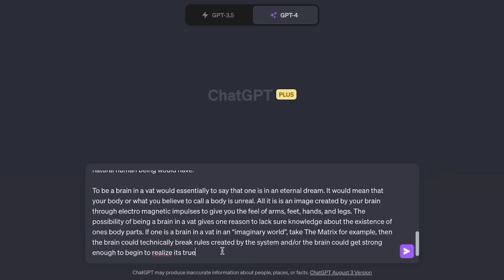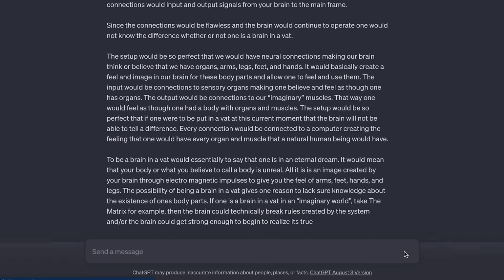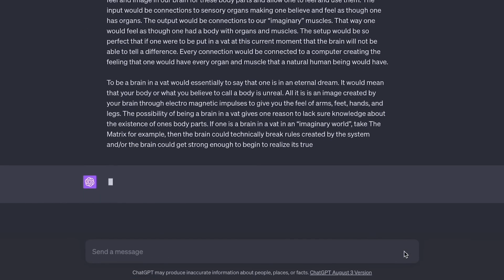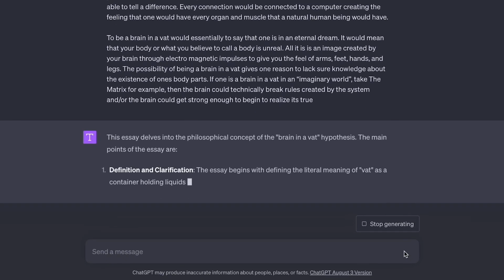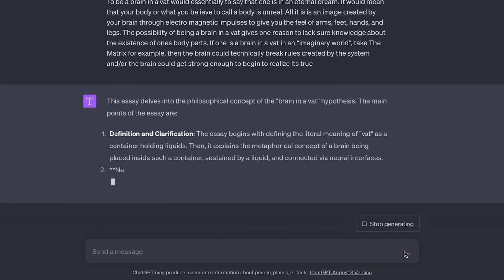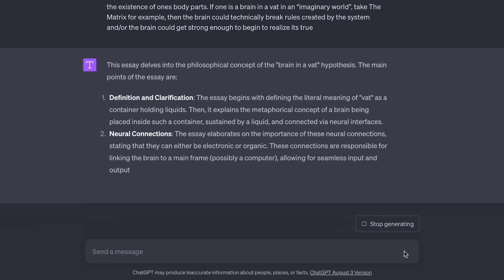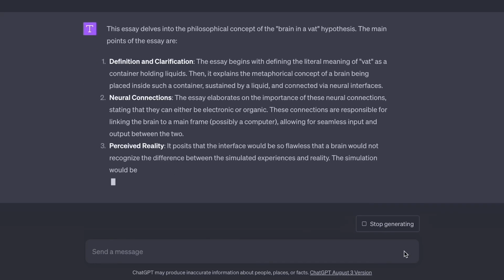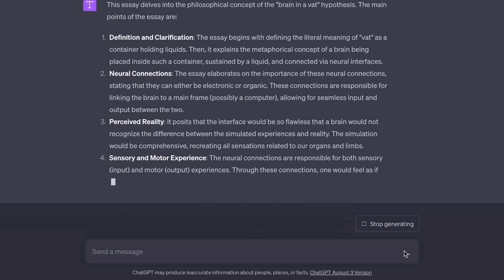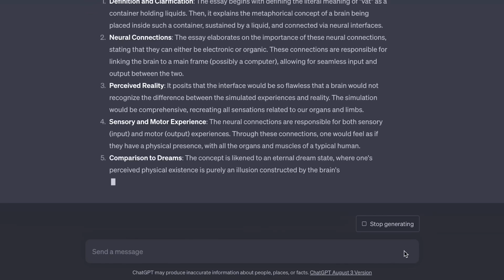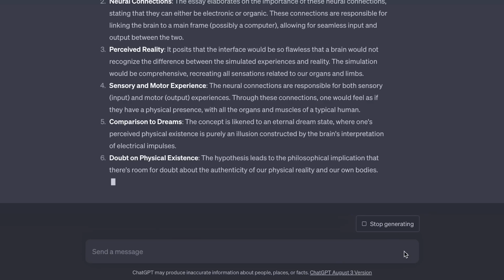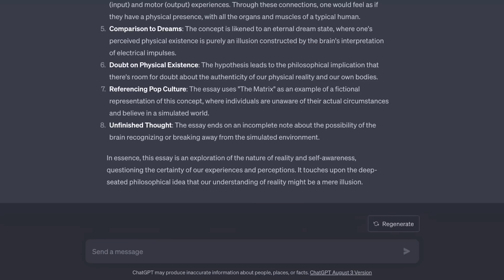So I'm going to just type this and then paste in an essay and hit go. And then ChatGPT will do its thing. It's going to give me a summarization as it thinks best. On this occasion, it is essentially giving me numbered points about what this essay is about. They're really long. I really didn't want to read this much. It's pretty much looking to be the same as the original essay. So this is not something I wanted. I should have been way more specific in telling it what I need.